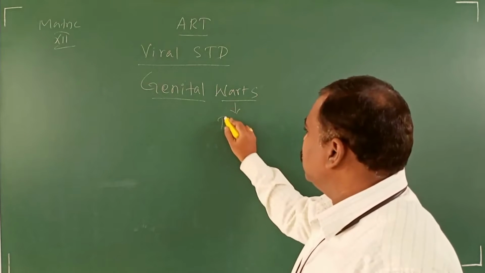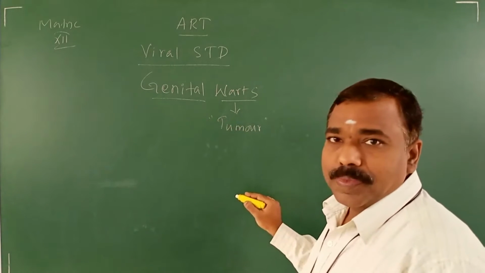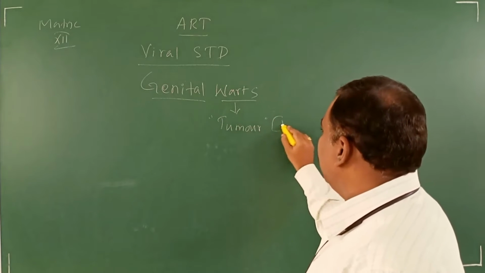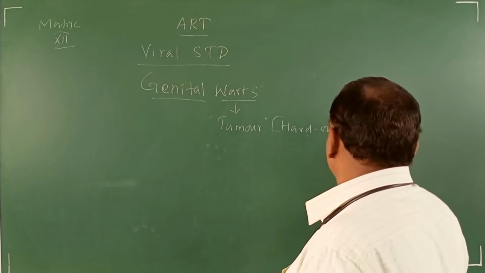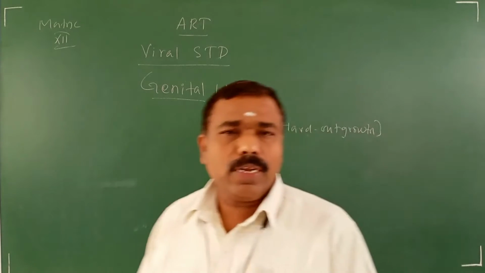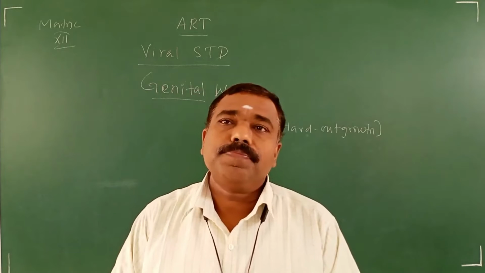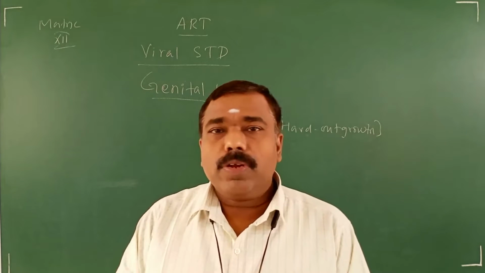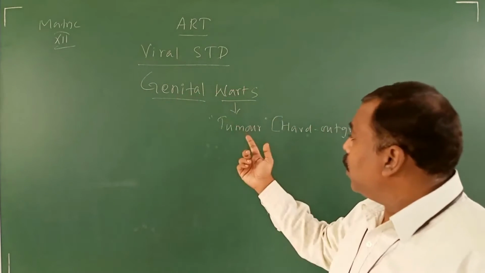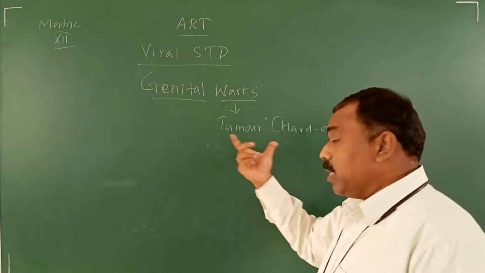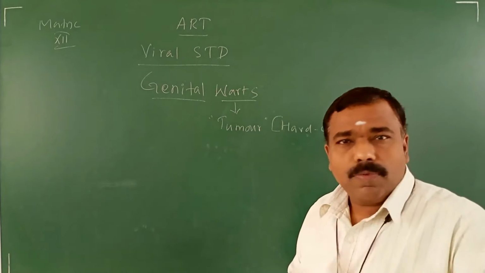Generally called tumor, a type of cancerous growth. Commonly called a very hard outgrowth. In Tamil we can say it's katti. Hard outgrowth. About this part only we are going to discuss. So the title itself says that in the reproductive organ there is a tumor-like outgrowth. Tumor means it's a kind of cancer. Cancerous outgrowth, hard one, not a soft outgrowth.